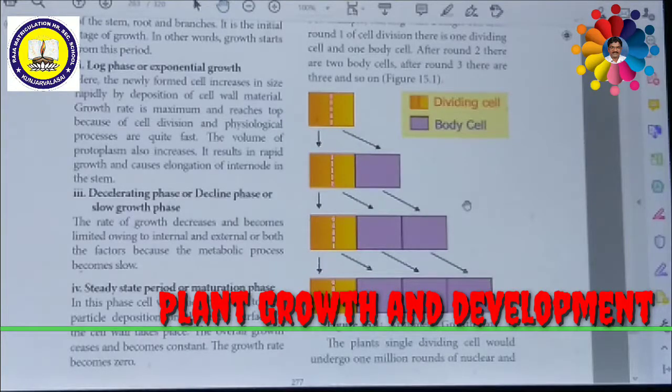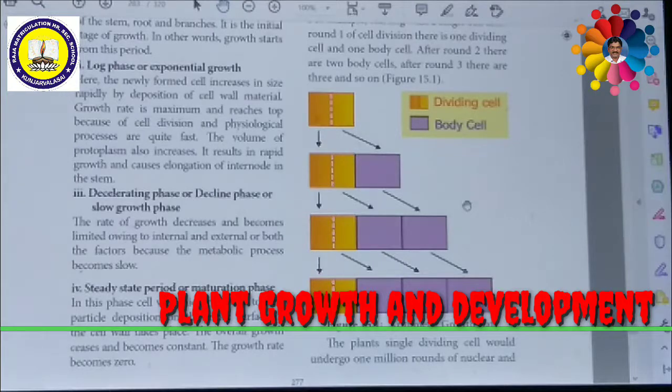For example, the yellow color part is a single cell. If the single cell is undergoing cell division, it is divided into two cells. Out of these two cells, one cell becomes a body cell. That means the body cell will not divide again and will become permanent. Then the yellow color cell continues the process.